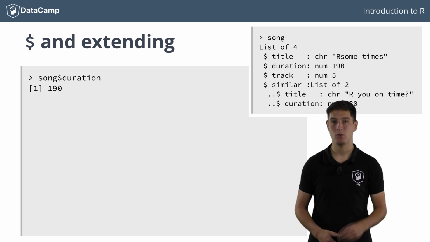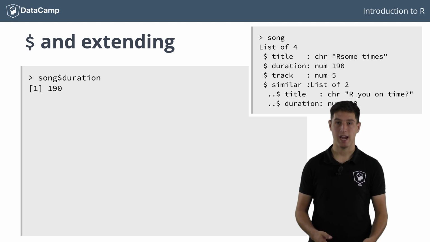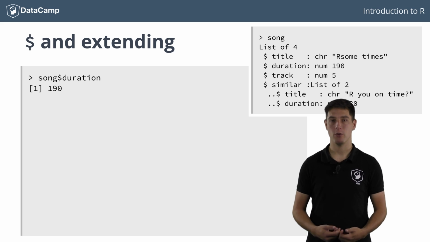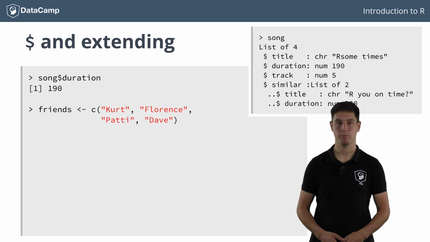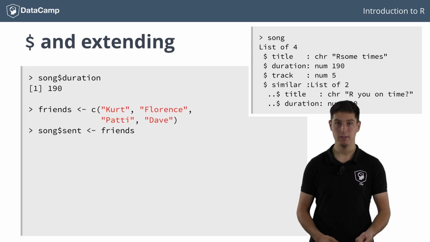This seamlessly brings me to adding elements to your list. Before you want to release your new song online, suppose you first want to have some of your friends check it out. You decide to add a vector of friends' names to the song list to remember which ones you've sent it to. Let's first create a new vector, friends. To add this information to the list song under the name sent, you have different options. Why not start with the dollar notation first? You simply type song$sent, and then assign friends to it.